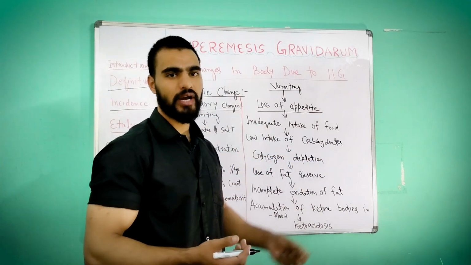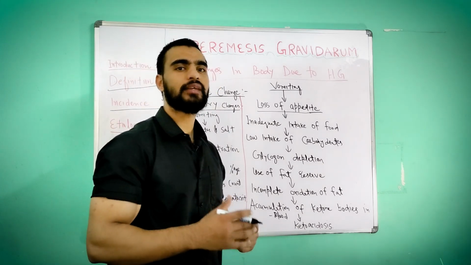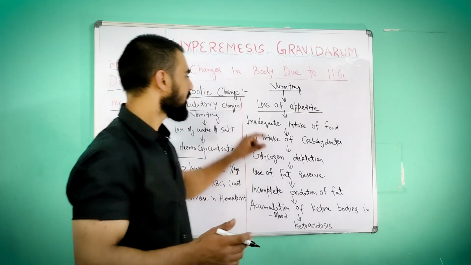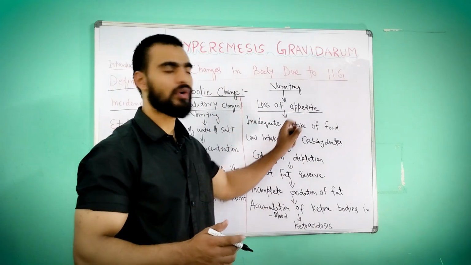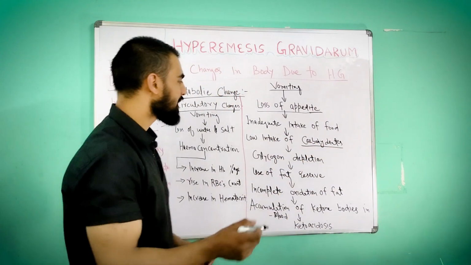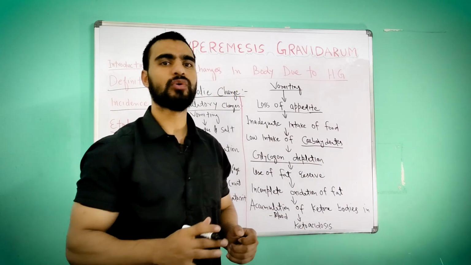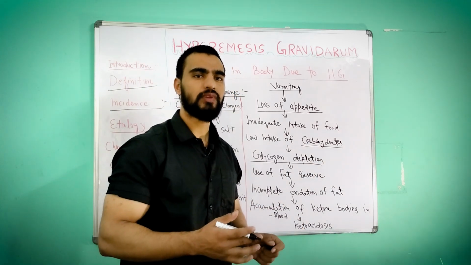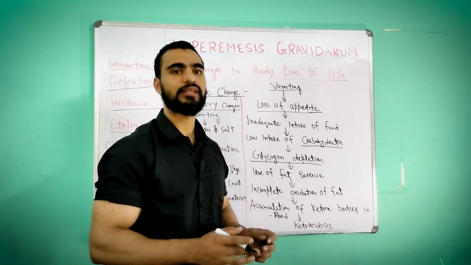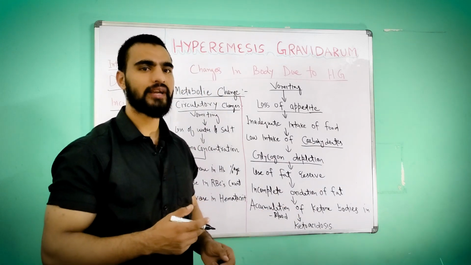intake of carbohydrate. Carbohydrate is necessary for our body, for the brain function, for the energy. So when the woman is not taking adequate food, in turn there will be low intake of carbohydrate also, that will lead to glycogen depletion. Glycogen is stored in our body, so the body will use glycogen for energy, so that will cause a decrease in the glycogen level in the body, because no carbohydrate intake is there.